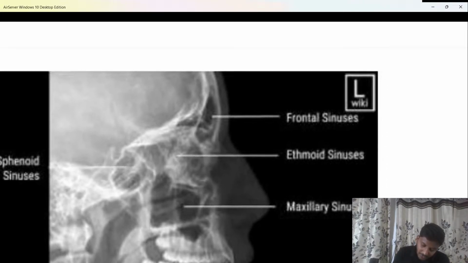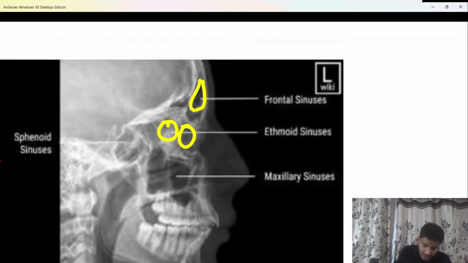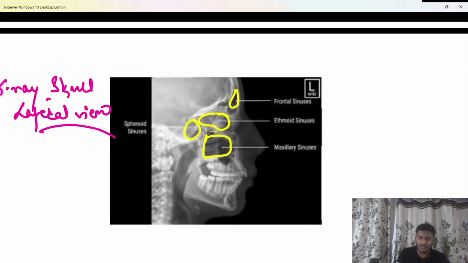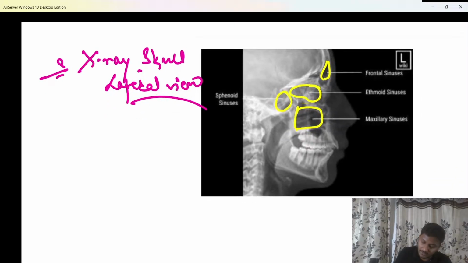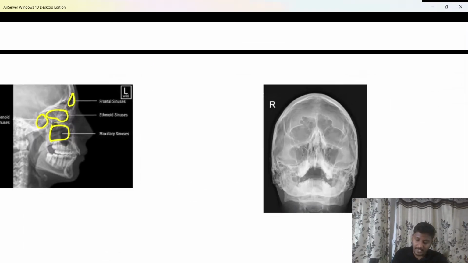So here you are able to see this is the frontal sinus, beta. This is the ethmoidal sinus over here. The posterior as well as anterior ethmoidal air cells both are going to be visible. Here this is the maxillary sinus which is visible. Clear? And here behind this is the sphenoid sinus which is visible. यहाँ पे ये पूरा ethmoid sinus है and this is the sphenoid sinus and the body of sphenoid. Clear? So can you see all the 4 sinuses are visible over here? So if they ask you which is the only view of X-ray paranasal sinuses where all sinuses are visible, the answer has to be the X-ray skull lateral view. All sinuses are visible over here. So that has to be remembered. Shabash. No issues with this. This one is the Waters view.